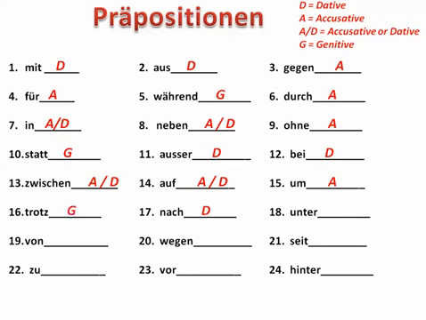Nach, dative preposition, means after, but it can also be used, for example, when going to places, like ich fahre nach Atlanta, so I'm driving to Atlanta. Unter, a two-way preposition that means under. Von, a dative preposition, means from or of the. Wegen, because of, genitive preposition. Seit, since, dative preposition. Zu, to, dative preposition. Vor, in front of, two-way preposition.